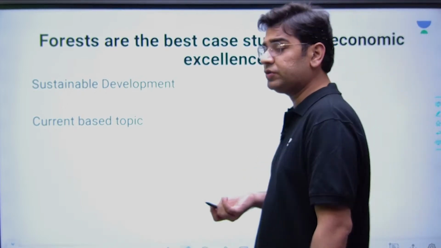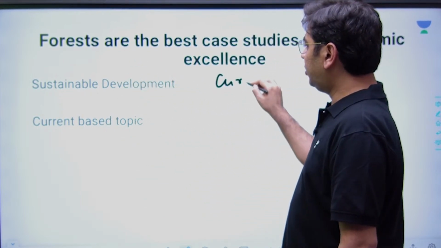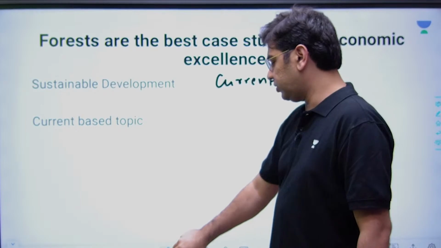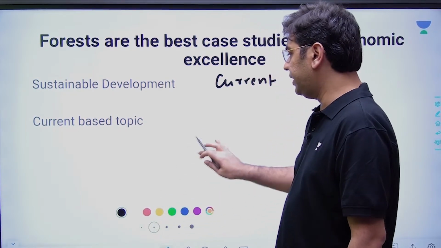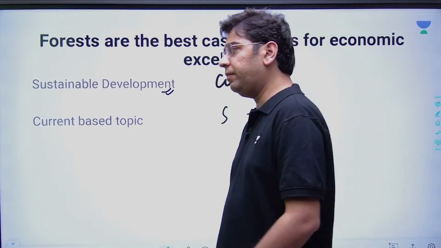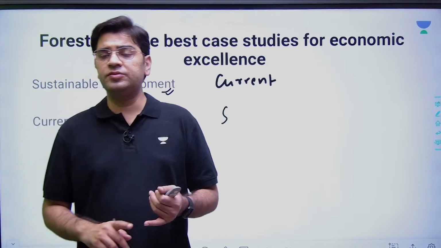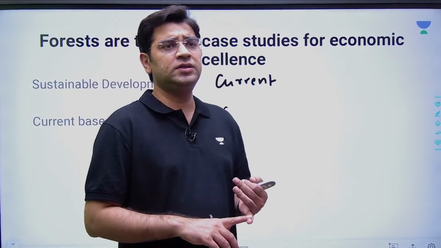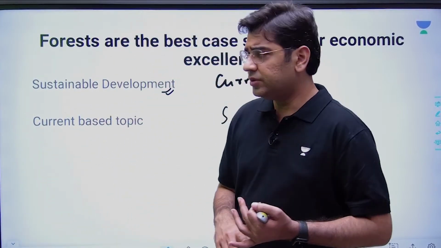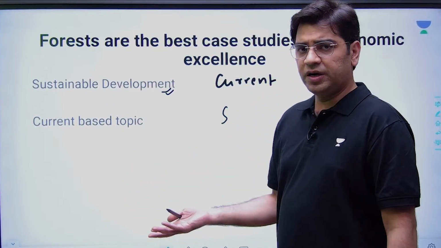Now comes the source of the question. This question is very much current-oriented, as there is a lot of crisis every now and then. There is a lot of demand now and then with regard to sustainable development. So when it comes to sustainable development, UPSC keeps asking such kinds of questions, as well as on artificial intelligence and social media. So this question was on the lines of expectation, I would say.